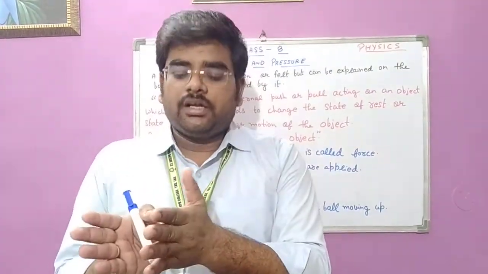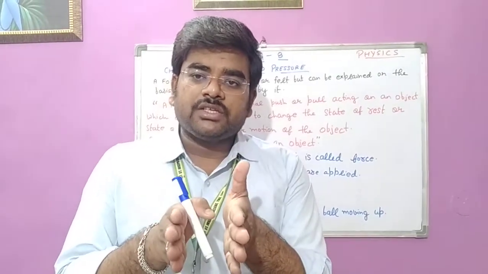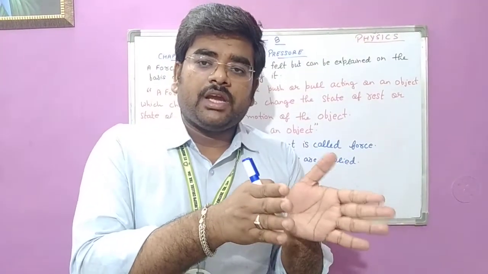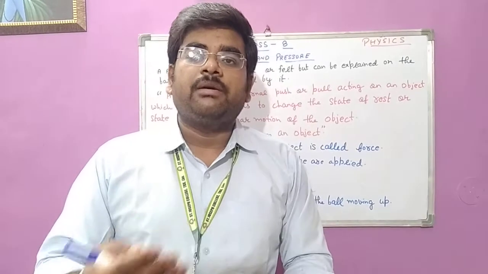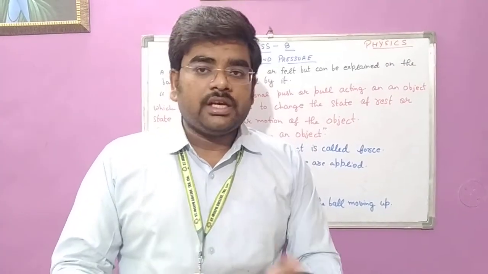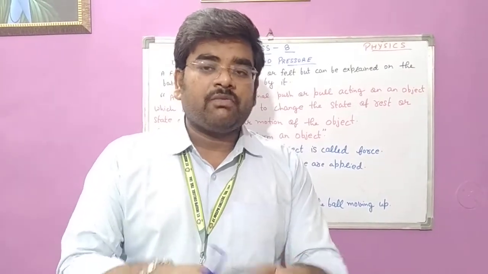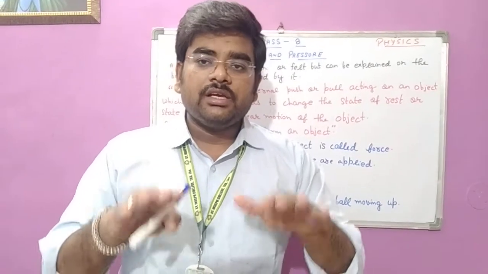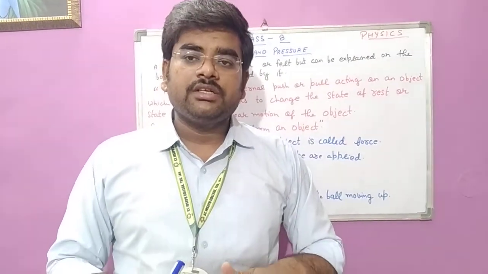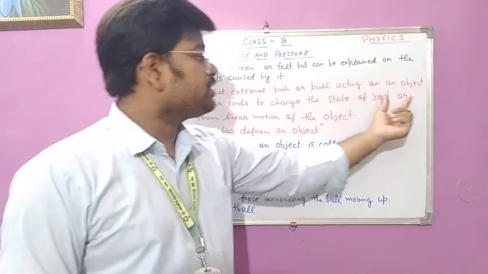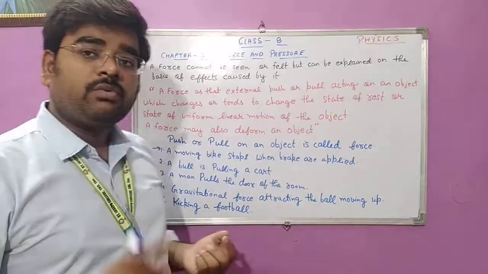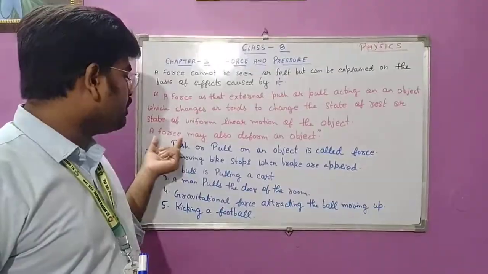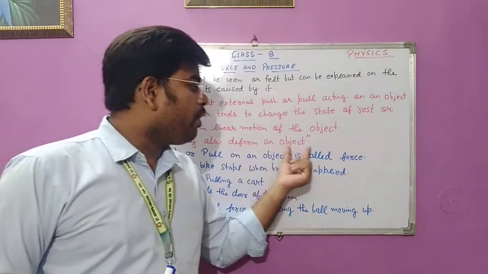If the object is at rest, it will be set in motion. If the object is in motion, then by applying your force, the object will come to rest. Suppose you are applying brakes on your motorcycle. You are in the state of motion, but whenever you apply the brake, it decreases your velocity, the state of rest or state of uniform linear motion of the object.